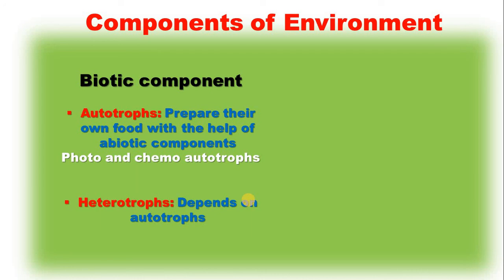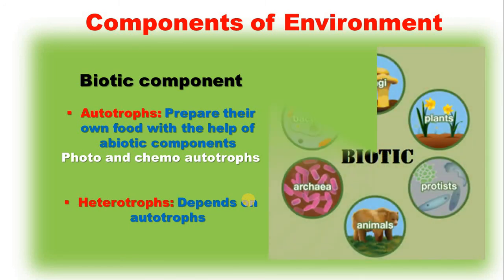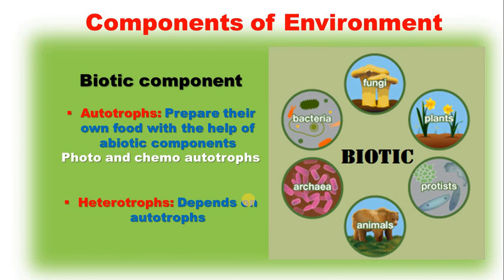Now, the food which has been prepared by phototrophs or chemoautotrophs, many species consume that food, or you can say consume the phototrophs and chemoautotrophs, and those species which eat or consume these autotrophs are known as heterotrophs. So heterotrophs are those species which depend upon autotrophs. There could be many types of species. Some examples are shown here: archaea, bacteria, fungi, plants, protists, and animals, humans. These are the various components of environment which are biotic in nature.